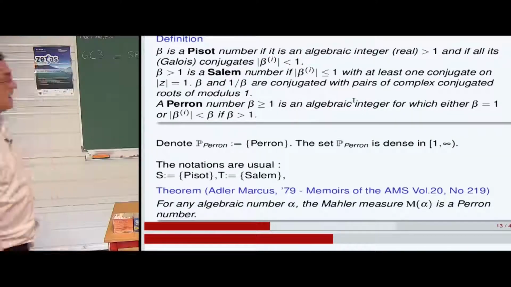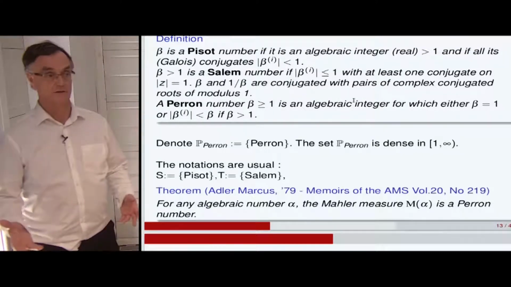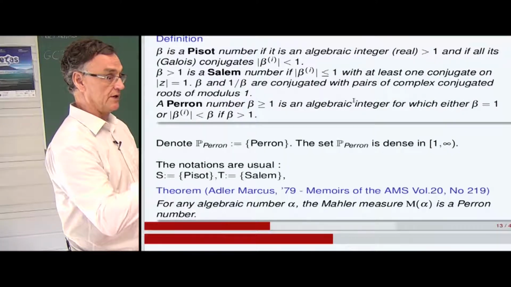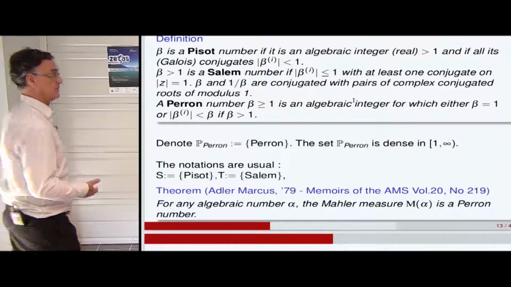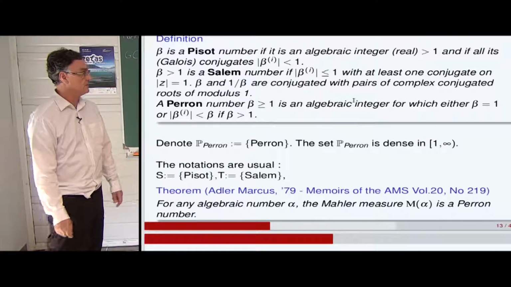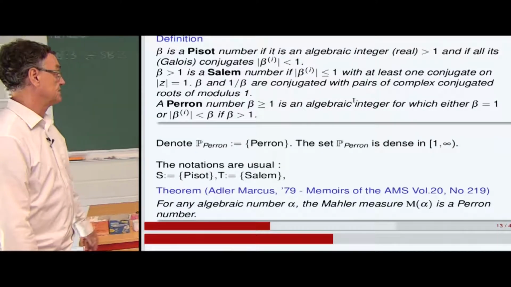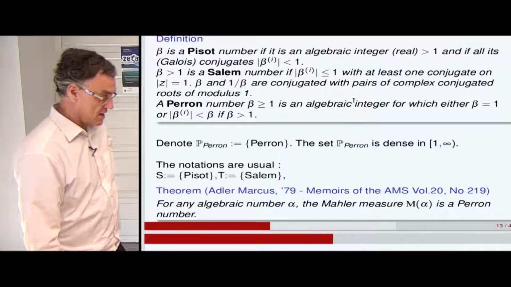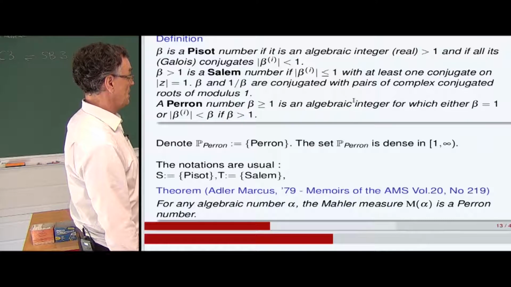Now, what about Mahler measures of algebraic numbers? A priori, Mahler measures are just real quantities, greater than 1, eventually 1. And the set of Mahler measures is a subset of the half-line 1 to plus infinity. By topological dynamics, in the 80s, Adler and Marcus, in the Memoirs of the AMS, have shown that for every algebraic number alpha, the Mahler measure is a Perron number.